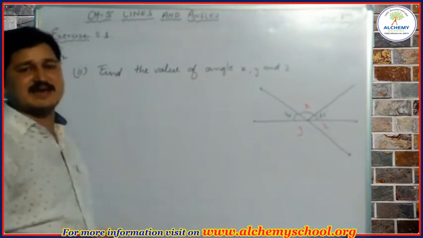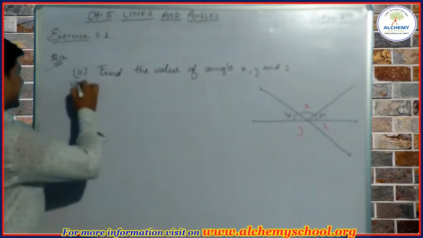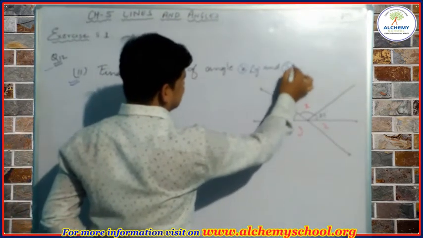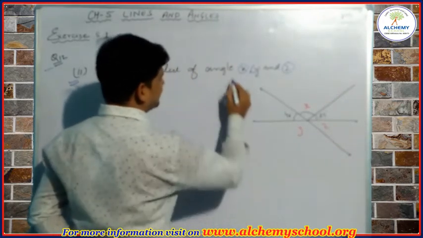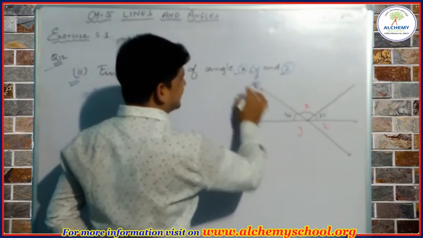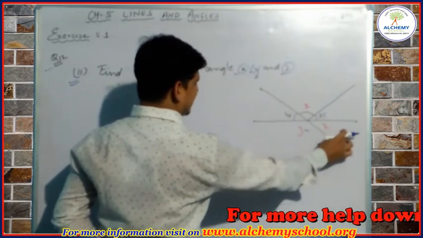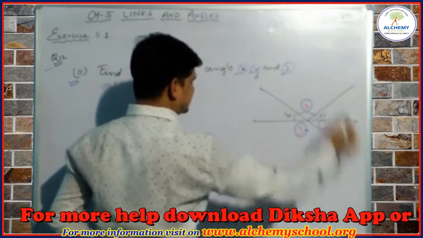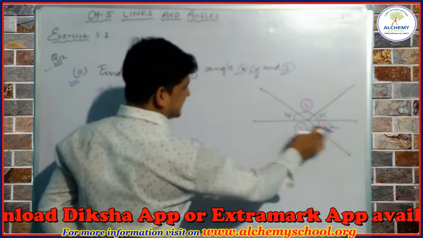In question number 12, there are two parts. Okay, the first part of the question you can solve by yourself. I am taking the second part. In the second part of the question, find the value of x, y and z by observing this figure. We have to observe this adjoining figure, and these x, y, z are representing different angles here. This is angle x, this is angle y and this is angle z. So we have to find the value of these angles. Let's see how we can find it. So when we observe this z, it is the vertically opposite angle of 40 degrees.